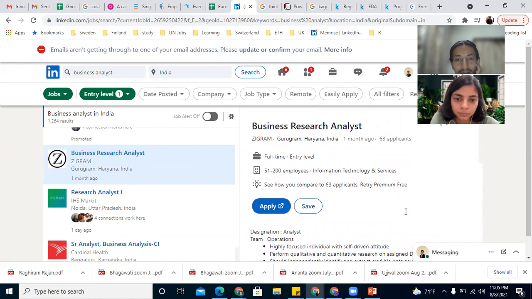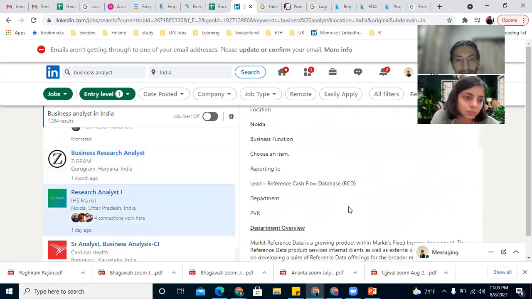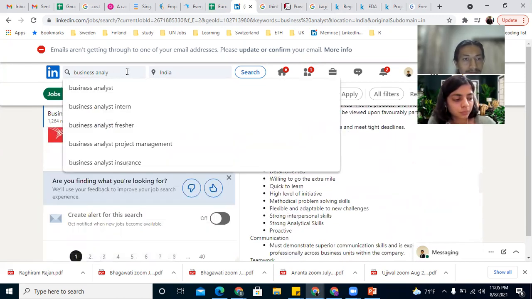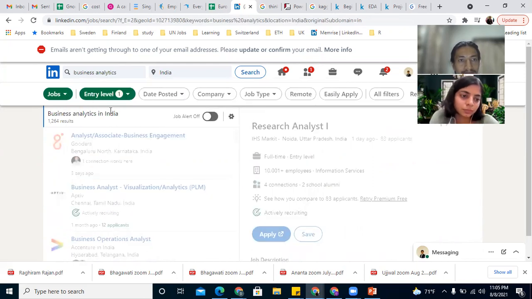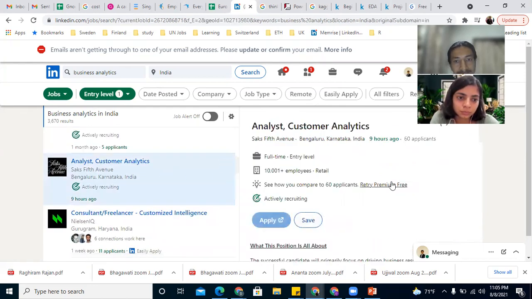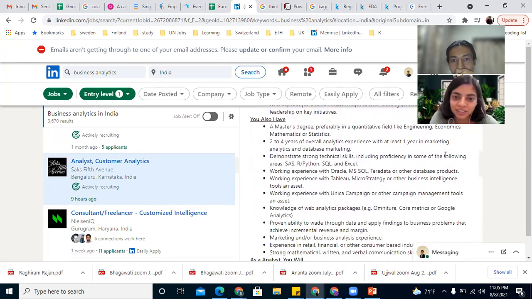If you are in a market research analyst role, you can switch to these categories, which will be more of market research only. And what is the future of this role, market research analyst? It will be more of a desk job. It will not be a customer facing role. You will be working on existing reports and then creating new reports.